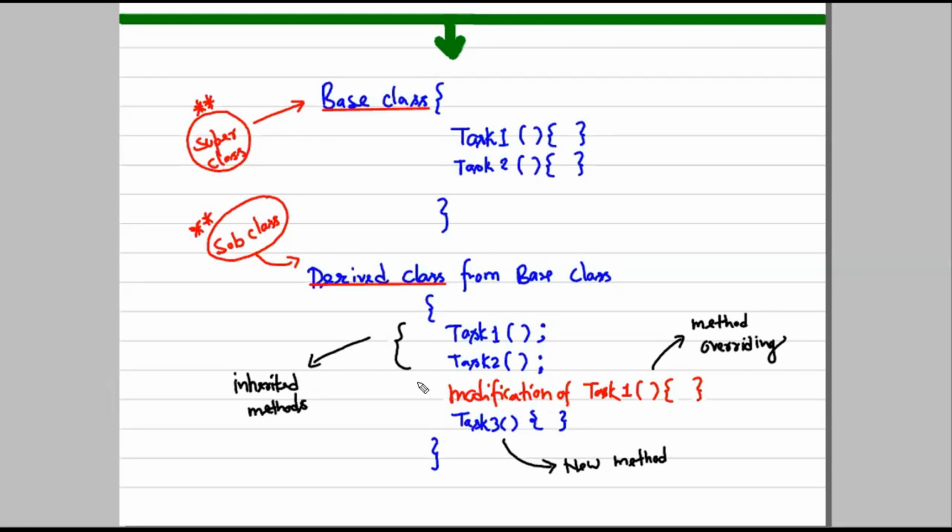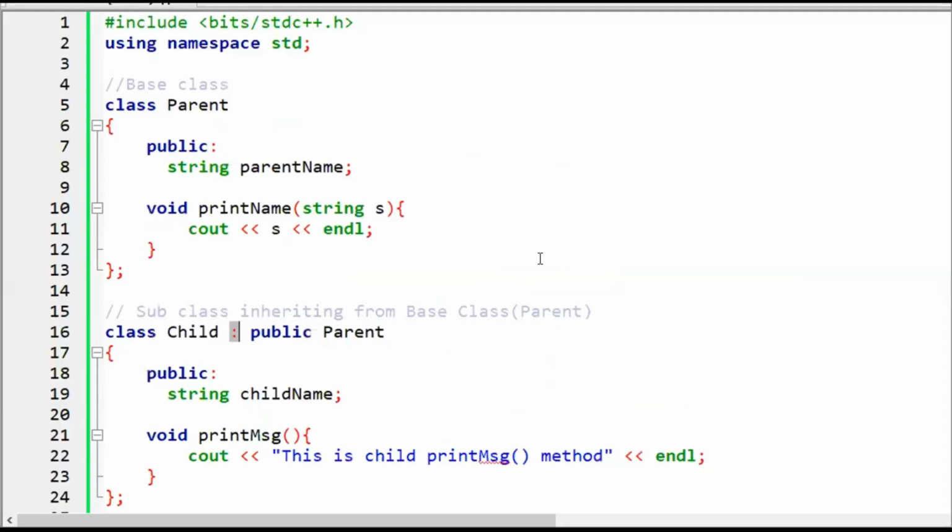We will see the actual syntax of how to inherit the functionality of a base class in a derived class. For that we will implement some code, so let me open that code and discuss it with you. Here is a parent class, which is a base class. We will get to know why we call it a base class. Here we have a string parent name, and there is one method that prints whatever you pass as a string in this function. This is a method of the parent class.